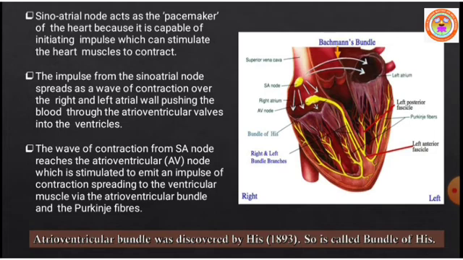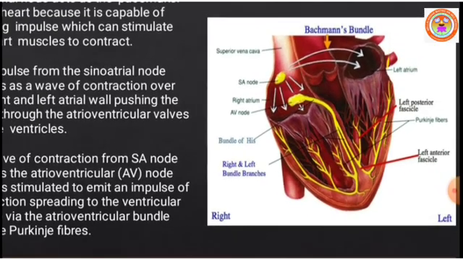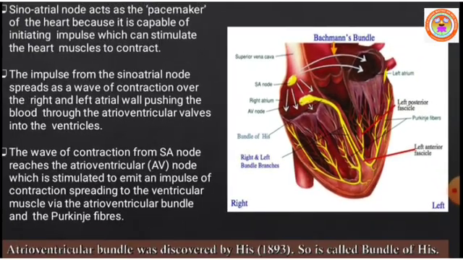The atrioventricular bundle was discovered by His in the year 1893. Hence it is called the bundle of His. The Purkinje fibers you can observe are yellow in color. I am maximizing. The bundle of His you can see just nearby the AV node.